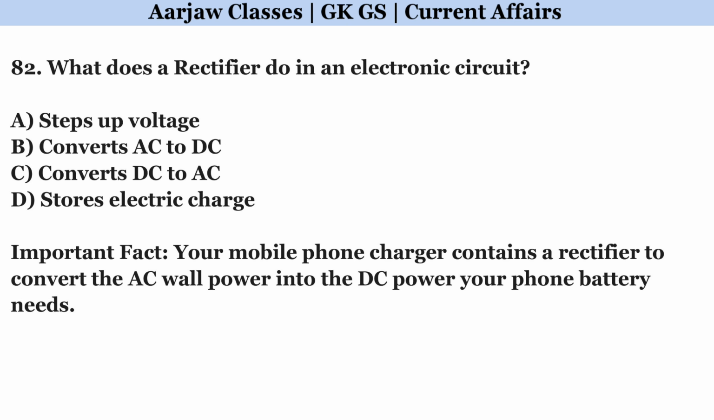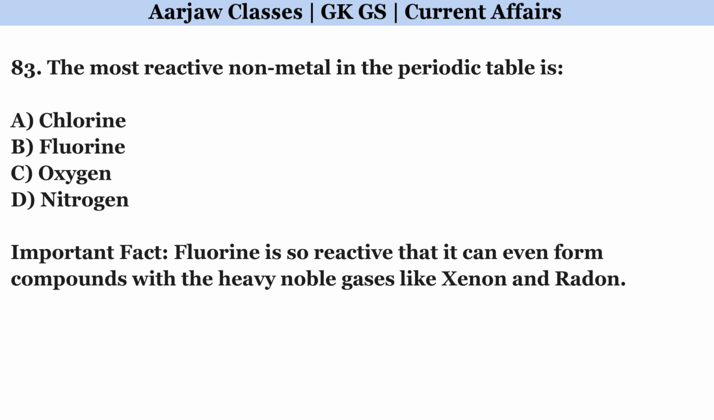What does a rectifier do in an electronic circuit? Correct option is B. Converts AC to DC. The most reactive nonmetal in the periodic table is. Correct option is B. Fluorine.